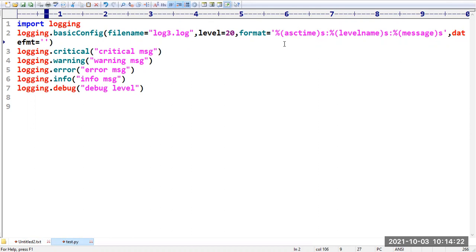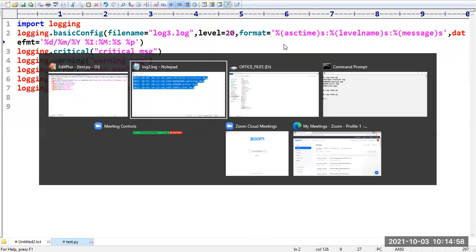What format do I want? Sir, first I want a date. Percentage d is used for date, slash, percentage m which is used to display month, percentage capital Y which is used to display year value. And percentage I which is used to indicate hour value, percentage M which is used to indicate minute value, percentage S which is used to indicate seconds value. And I want to print AM PM also. This is nothing but the date format whatever I required.